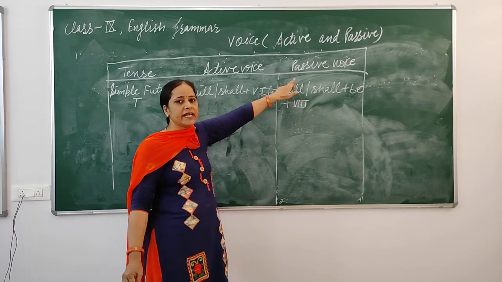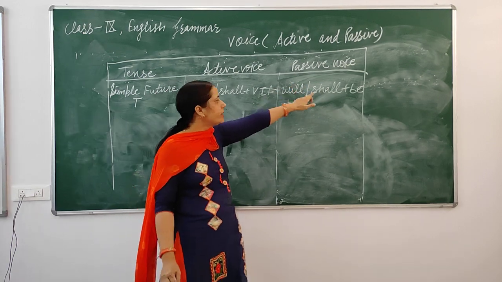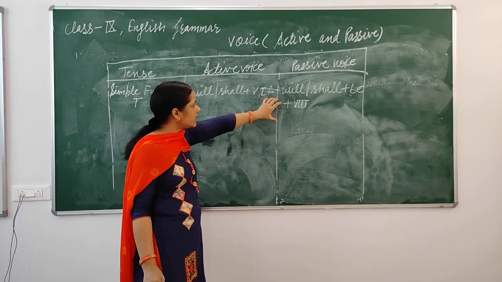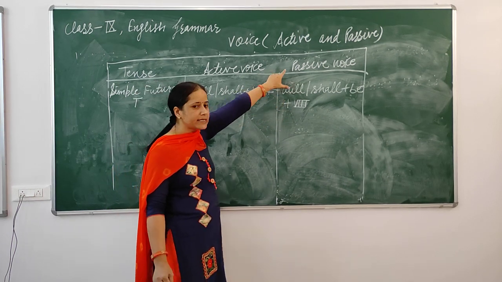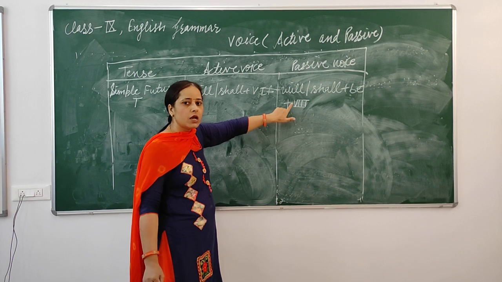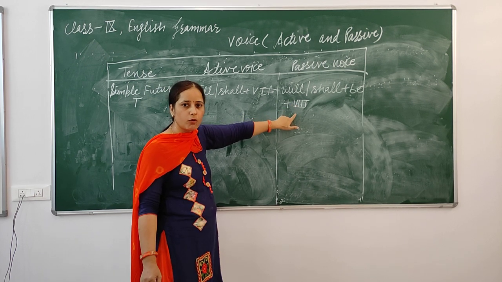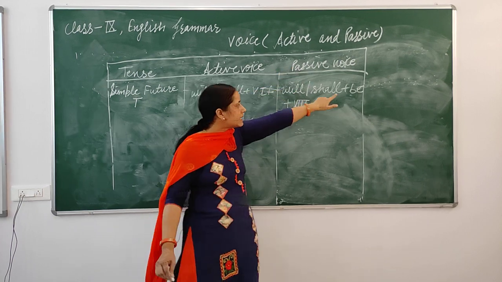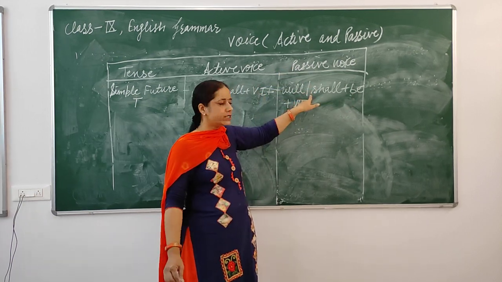So we will use be, and for satisfying the rules of passive voice form we use past participle form of the verb. That is necessary for the passive voice and that is necessary for the modal auxiliaries.